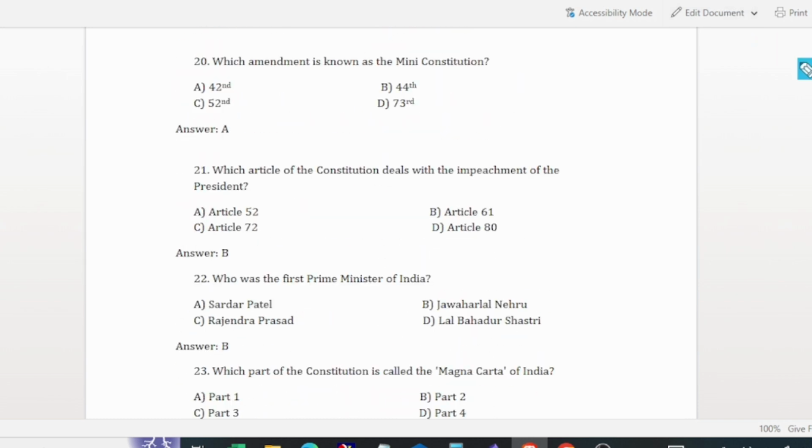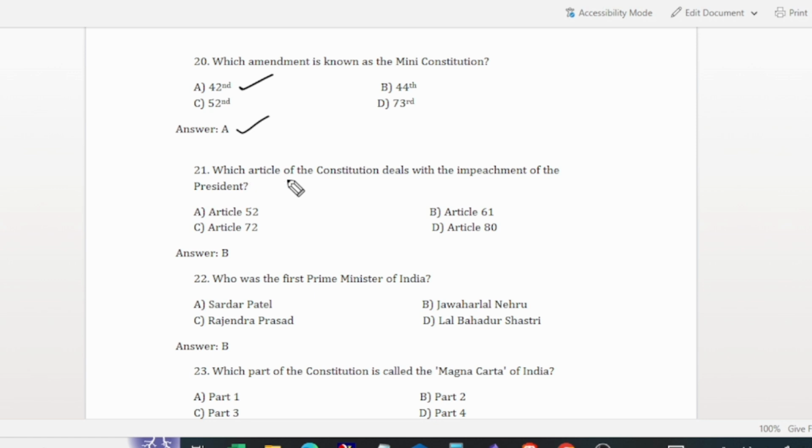Which Amendment Act is known as a mini constitution? The 42nd Amendment Act is known as a mini constitution because by the 42nd amendment, we added fundamental duties in the Indian Constitution. Before that there were only fundamental rights.